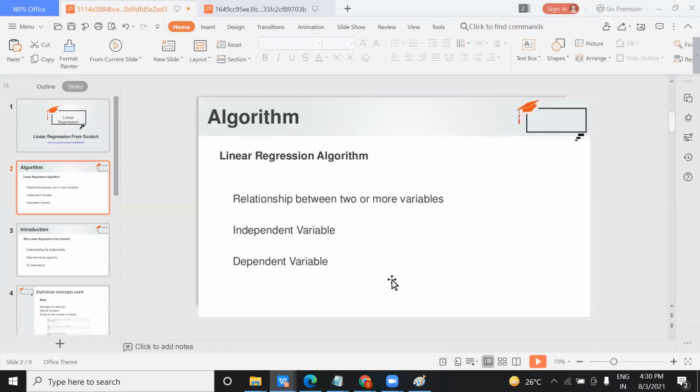Is it clear? Yes, it's clear. Yeah, I think he might have a network issue.